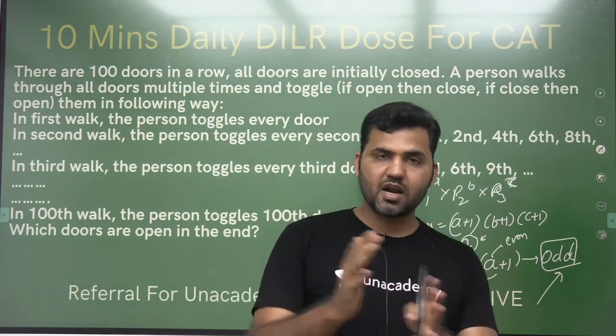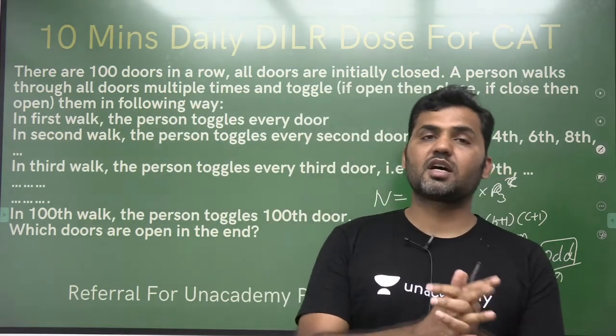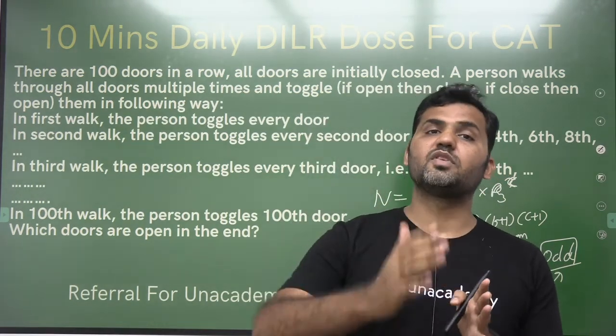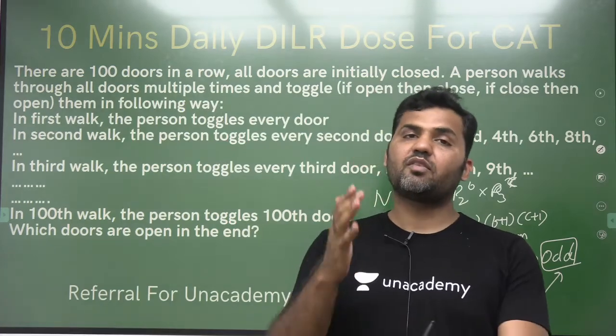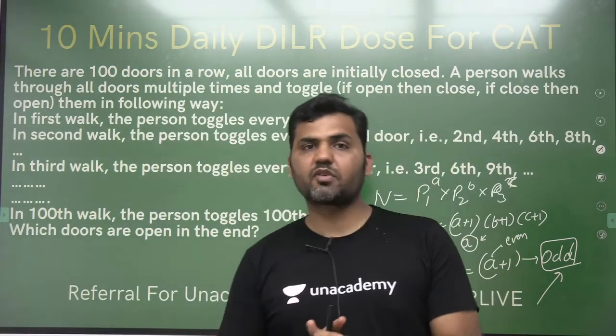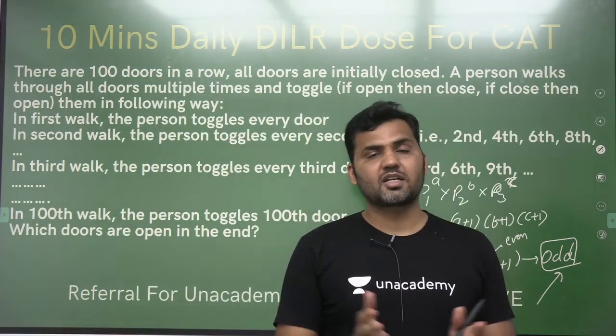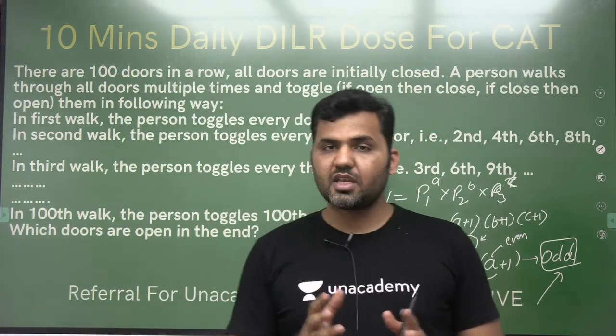So from 1 to 100, all the perfect square numbers are those door numbers where the person will be visiting an odd number of times. And if the person is visiting an odd number of times, the door will be open. Otherwise, it will get closed. So that's the main concept here, guys.